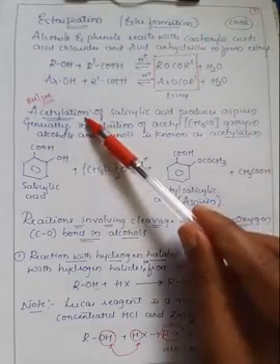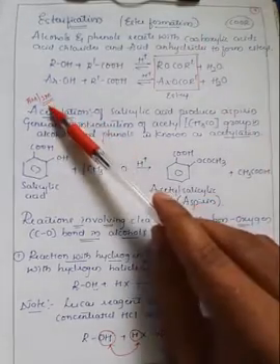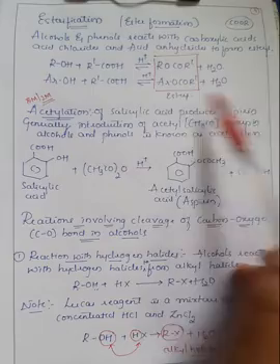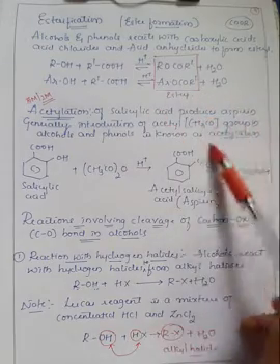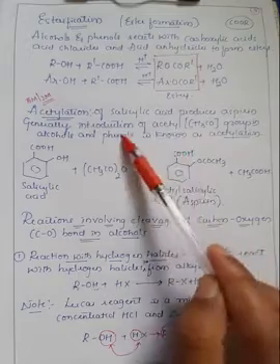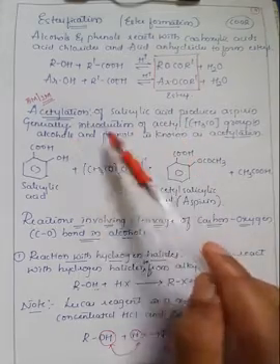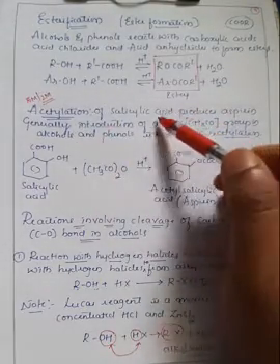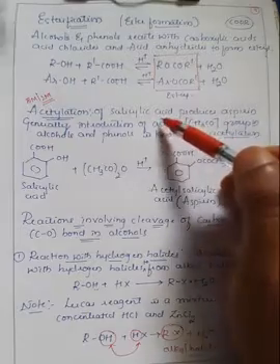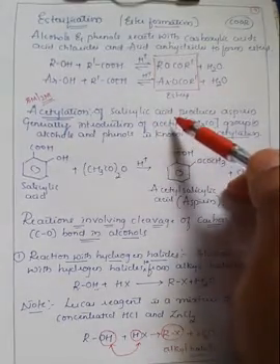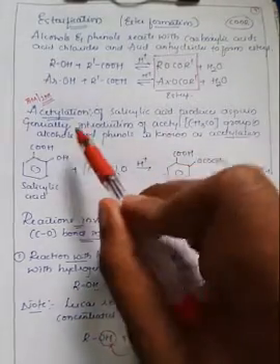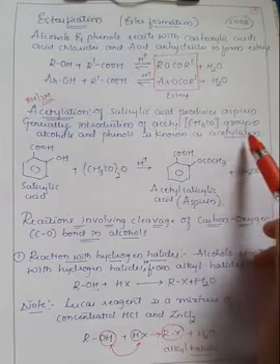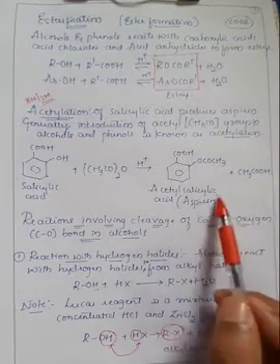Similarly, in the case of acetylation, what happens? This is very important for your examination purpose. Salicylic acid produces aspirin, which means aspirin can be prepared from salicylic acid by the process of acetylation. Acetylation means introduction or addition of an acetyl group into alcohols and phenols. So the acetyl group is introduced or added to the alcohols and phenols, and that process is generally called acetylation. With the help of this acetylation reaction, we can prepare aspirin from